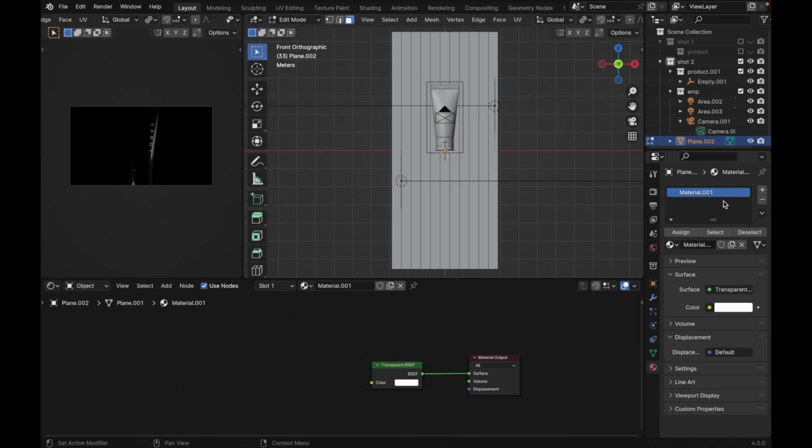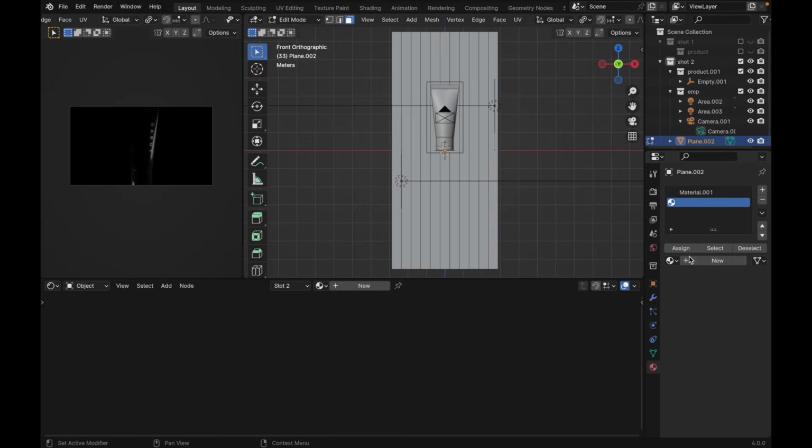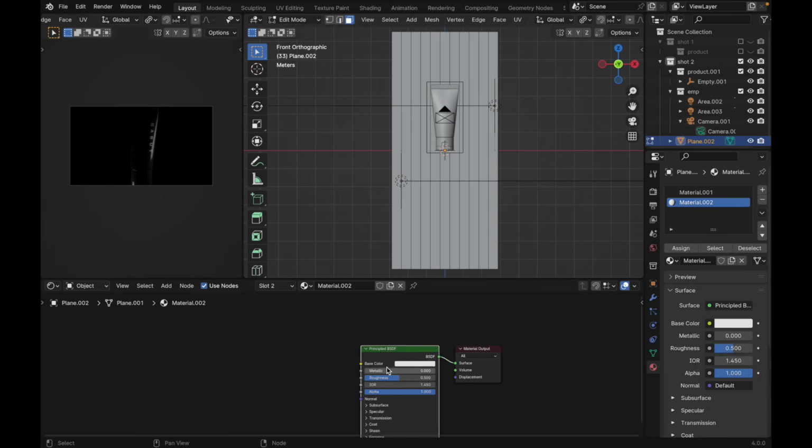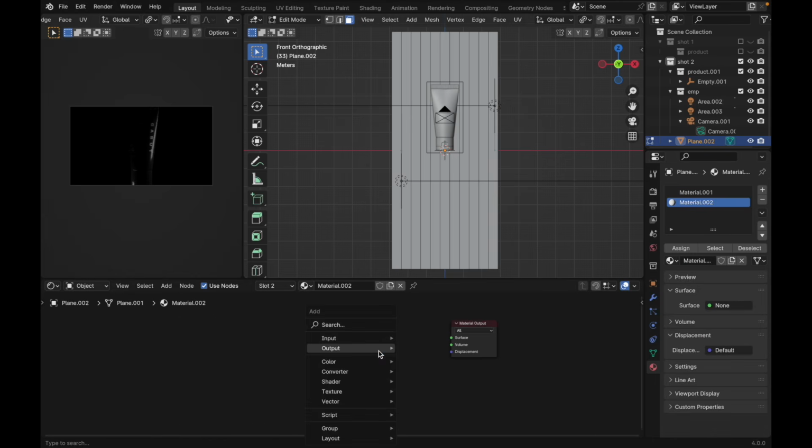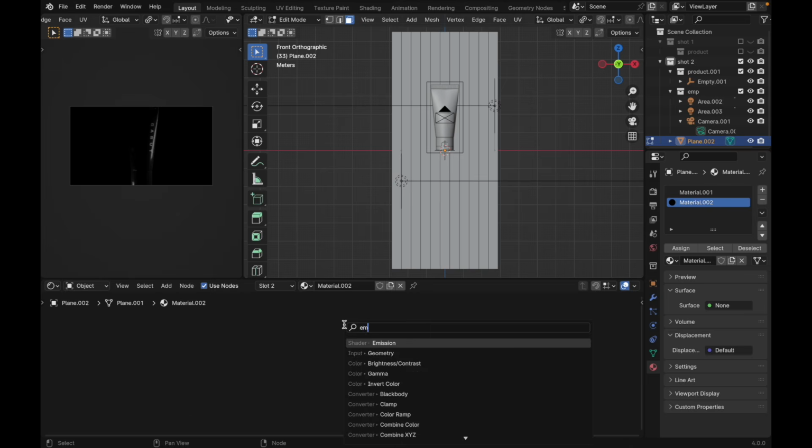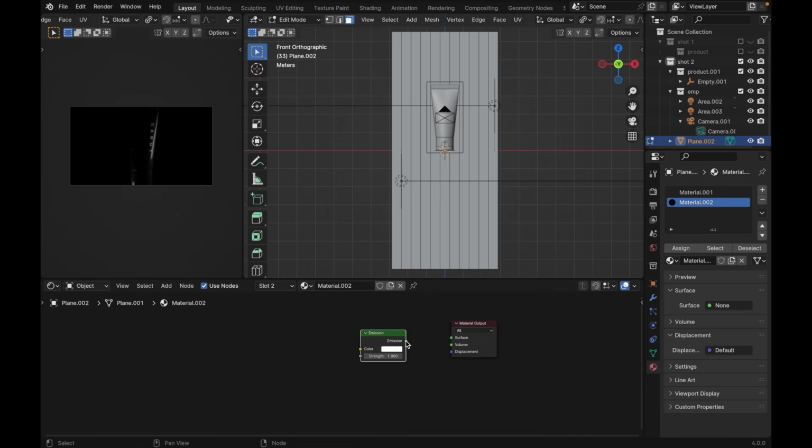Go over here to the material preview. Let's add a new material slot. Just click like this. New material. Select your Principled BSDF, press X, delete it, press Shift A, shader, emission, just connect your emission to surface, just like this.